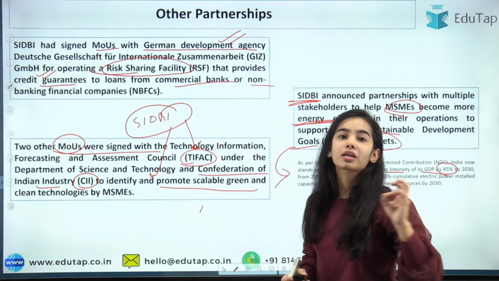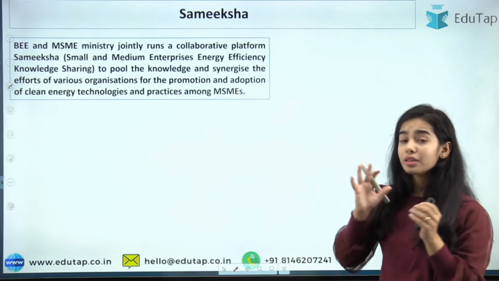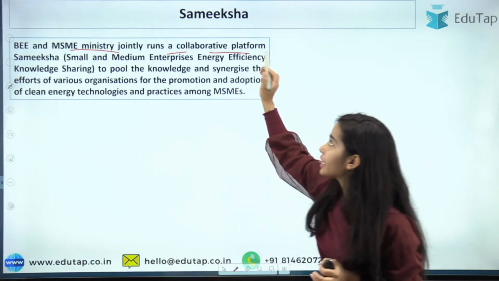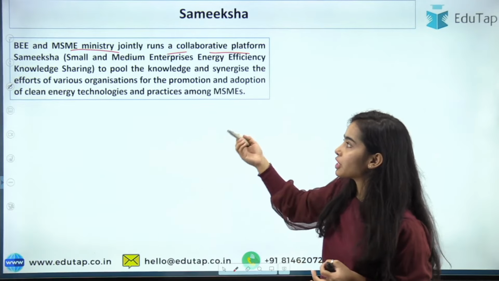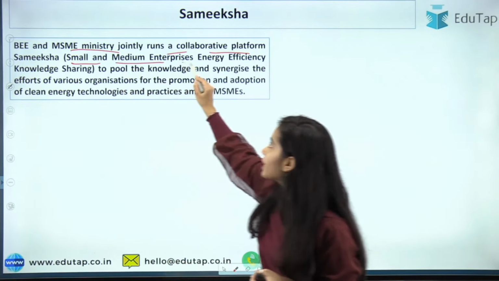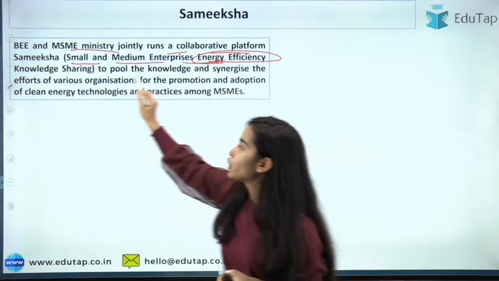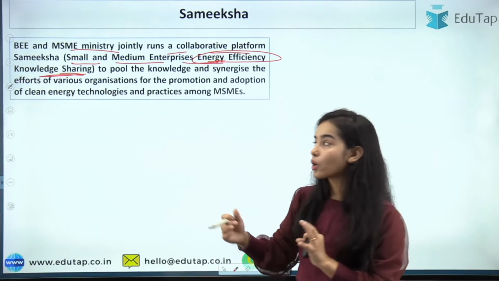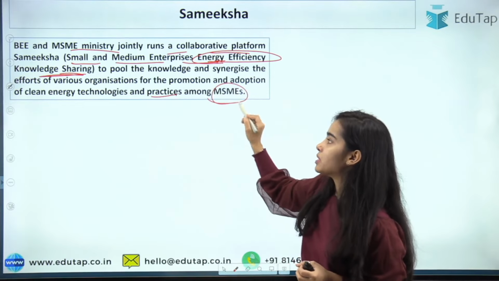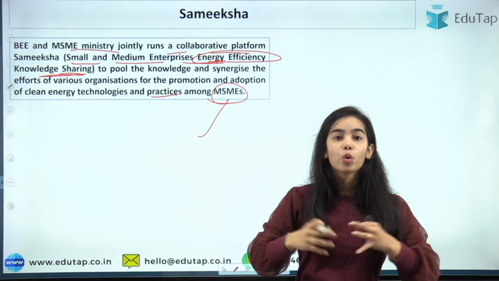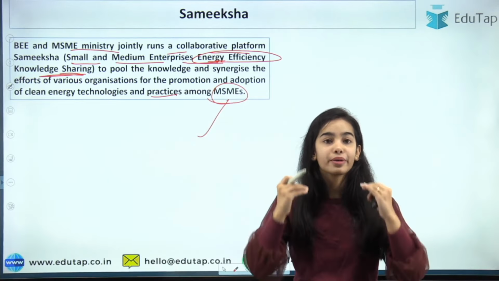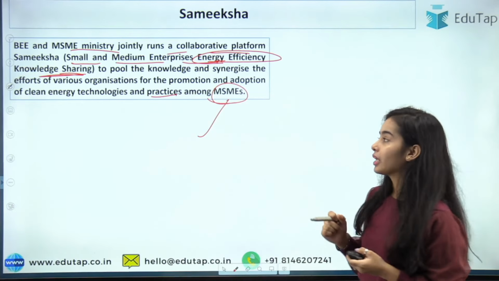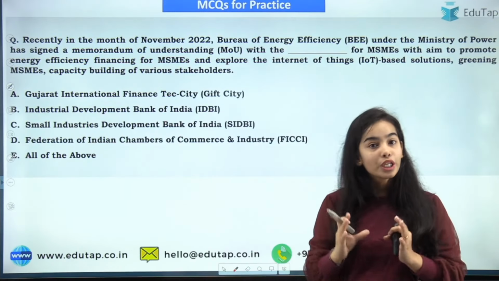It has recently partnered with B also. The B and the MSME Ministry have also jointly run a collaborative platform, Samiksha. So they have launched Samiksha, that is small and medium enterprises energy efficiency knowledge sharing. So they are sharing the knowledge so that we can promote clean energy technologies and practices among the MSMEs, so that the MSMEs can become greener and cleaner, and reduce the pollution and the emissions that they are causing. Okay. So I hope you have understood both the news articles very clearly.